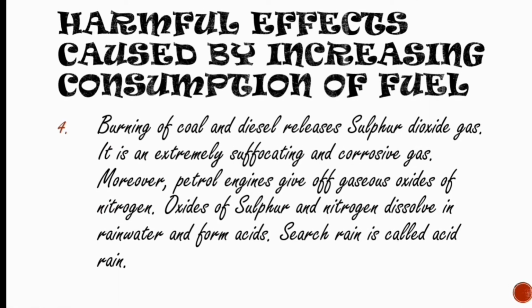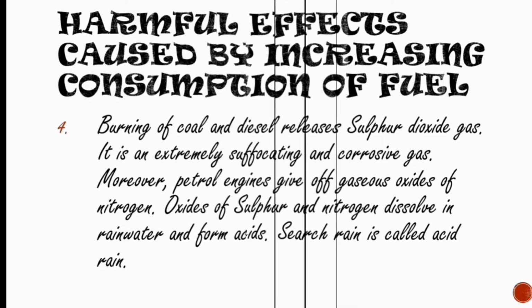Burning of coal and diesel releases sulfur dioxide gas. It is an extremely suffocating and corrosive gas. Moreover, petrol engines give off gaseous oxides of nitrogen. Oxides of sulfur and nitrogen dissolve in rainwater and form acids. Such rain is called acid rain.